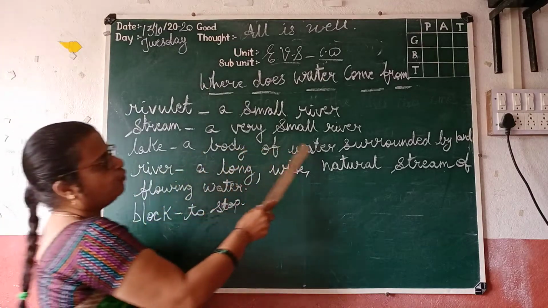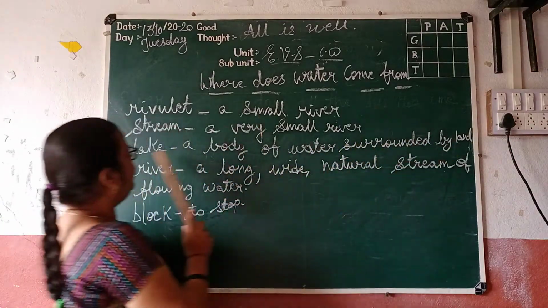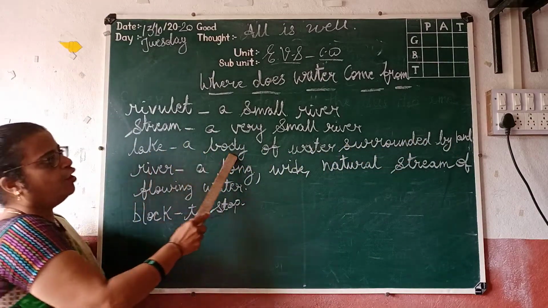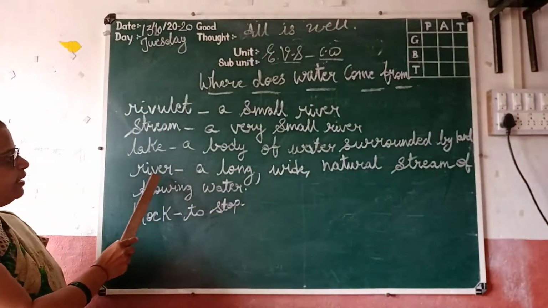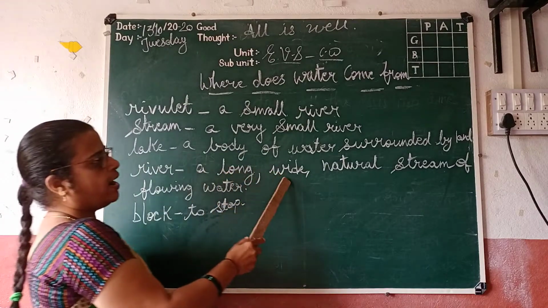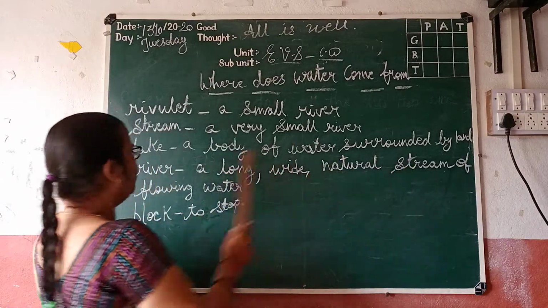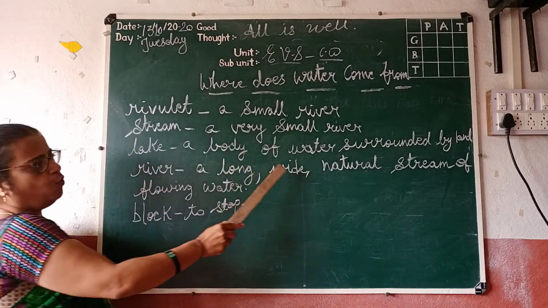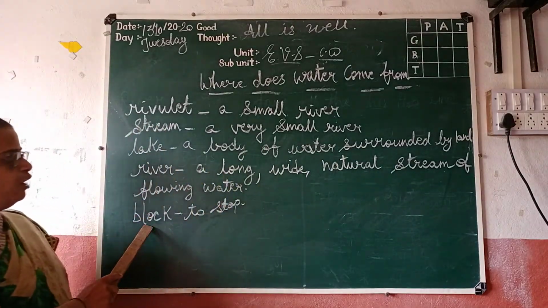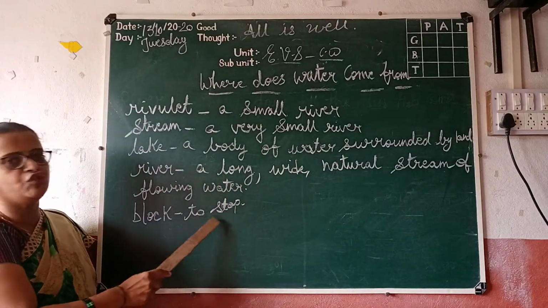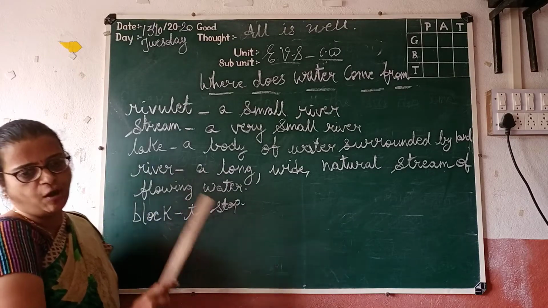Lake, L-A-K-E, a body of water surrounded by land. River, R-I-V-E-R, a long natural stream of flowing water. Block means to stop.